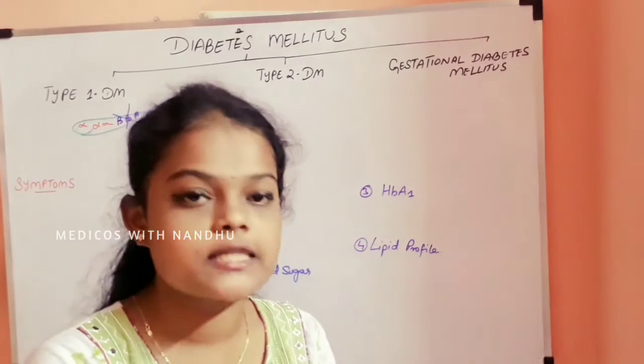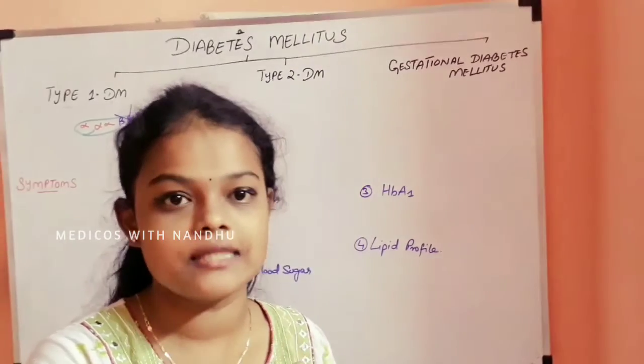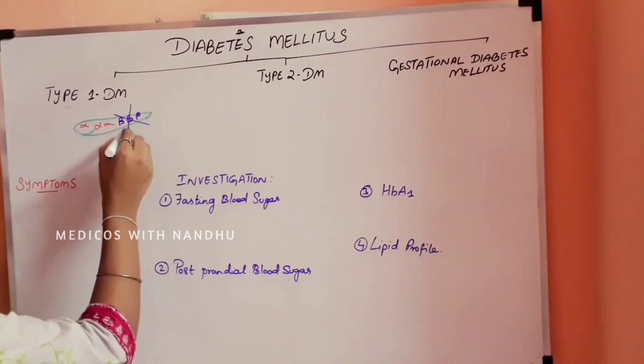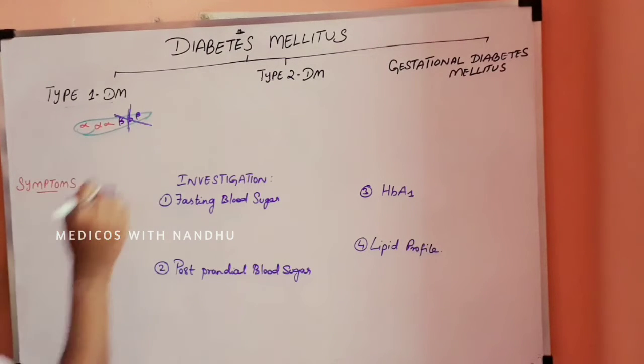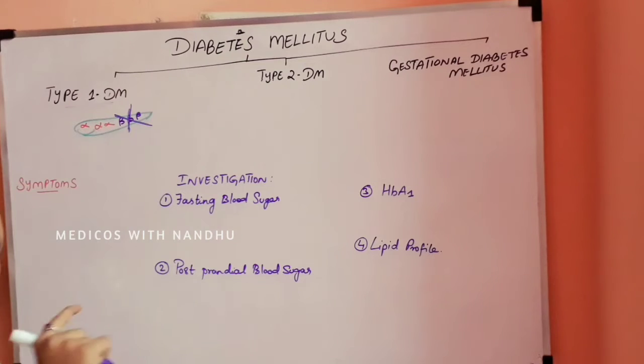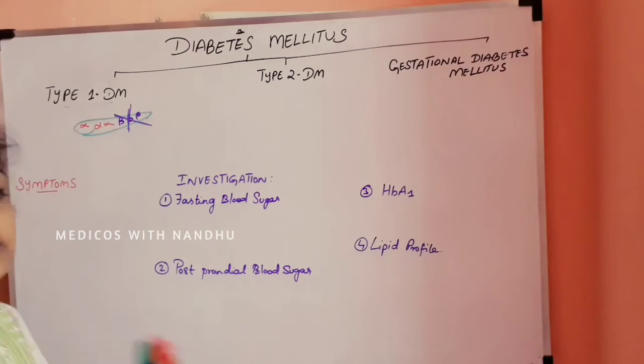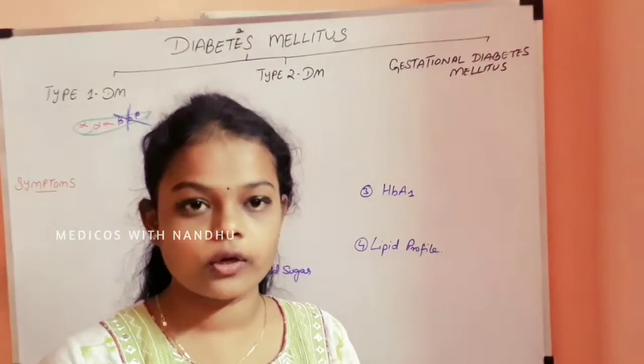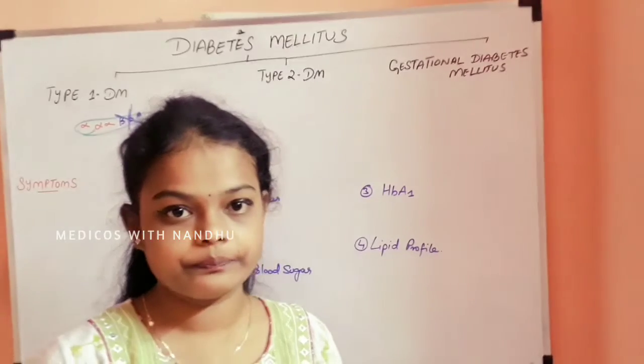Hence, if we test the blood, there will be hyperglycemia. This beta cell destruction won't produce insulin, and hence type 1 diabetes mellitus occurs. The causes can be genetic, environmental or immunological.